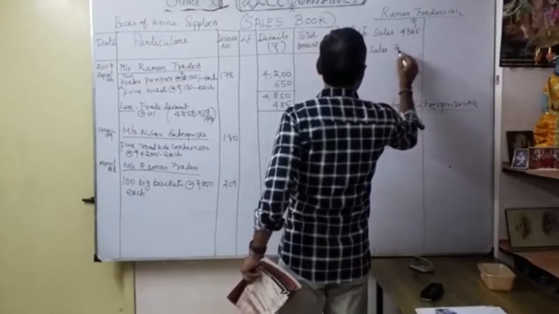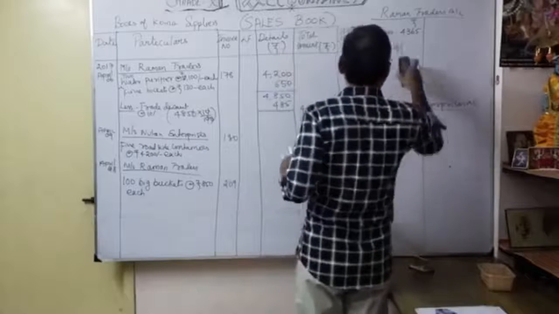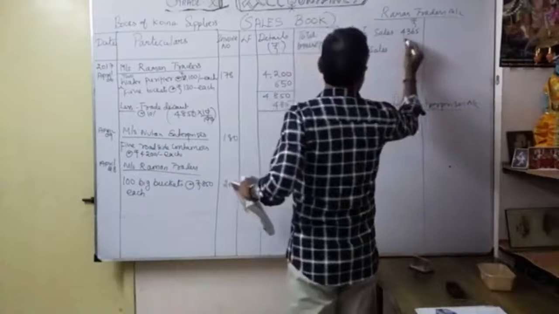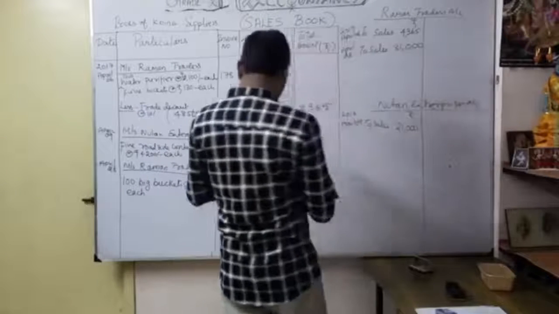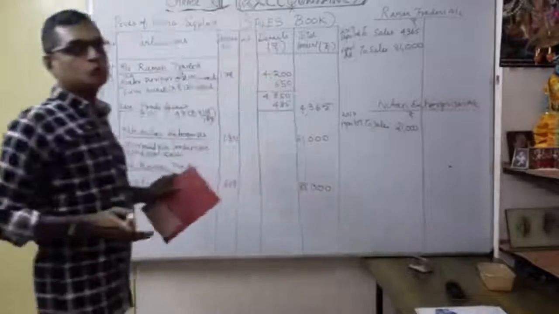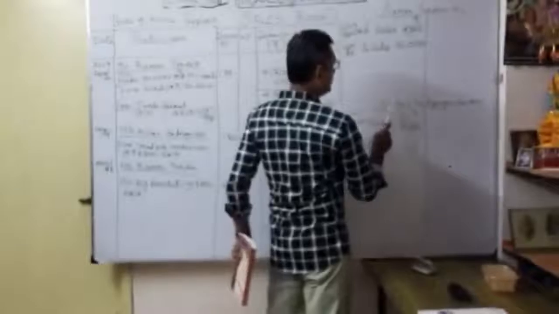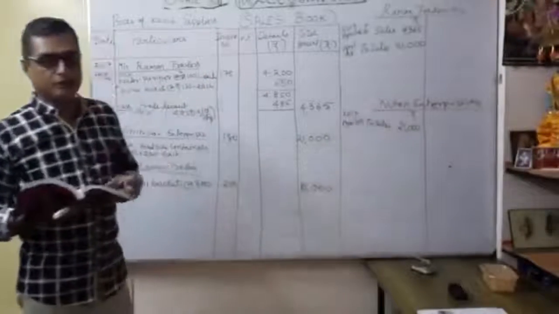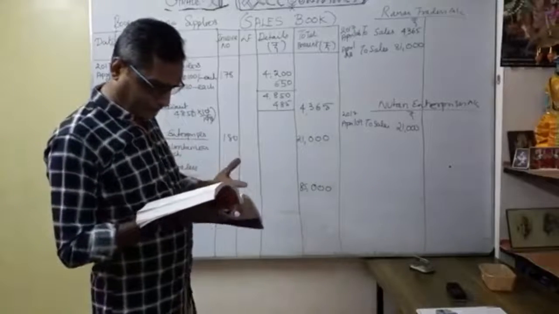How much? 85,000. So comma is very important, so you can write the comma. Okay, so I can record it directly for the two customers. One is the Raman Traders account. Thereafter Newton Enterprises. Accordingly you can do. So whenever the preparation of the sales book and purchase book is also done, I think now the transaction is over.